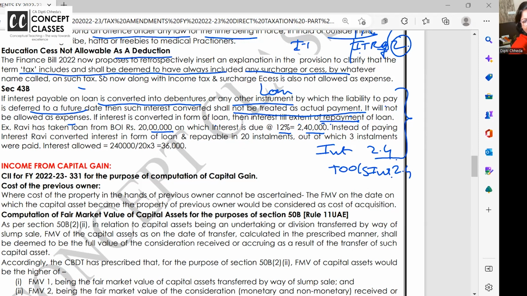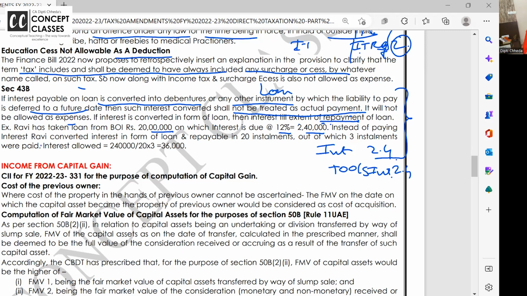So pick up your calculators. 2,40,000 divided by 20. 240 divided by 20, 12,000. Okay, in 20 installments we are going to pay the interest in the form of installments.